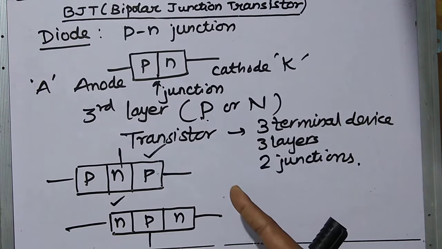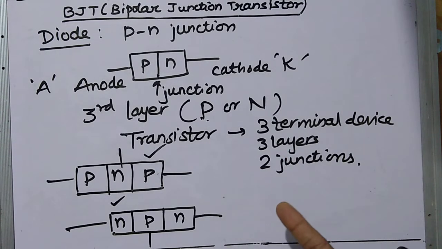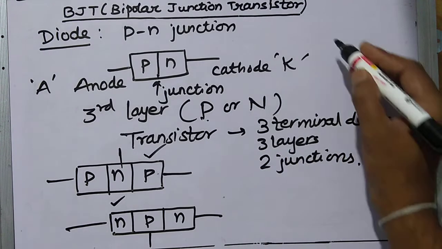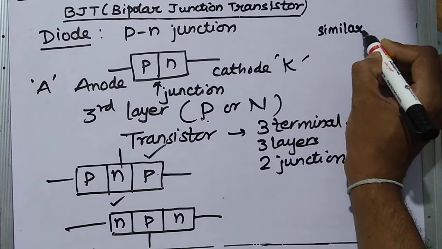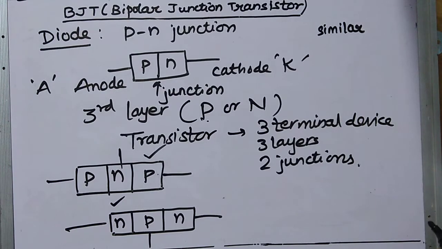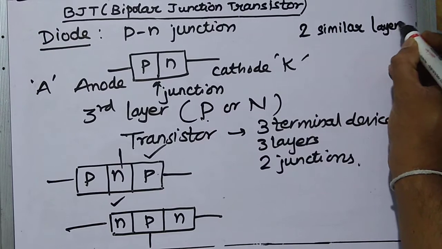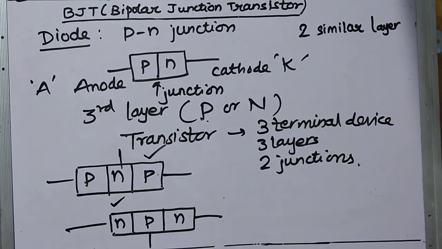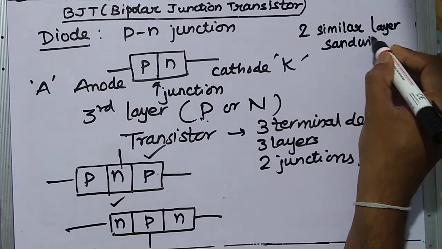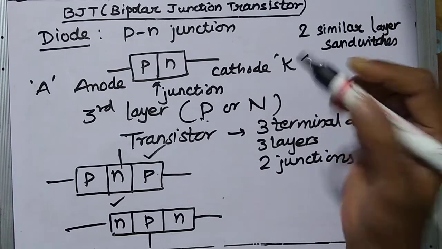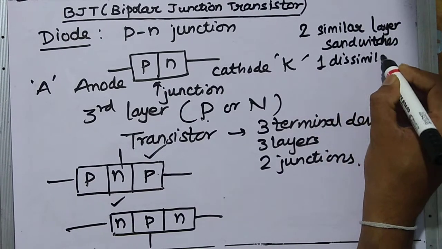So how is the transistor formed? A transistor is formed when two similar layers sandwich one dissimilar layer.